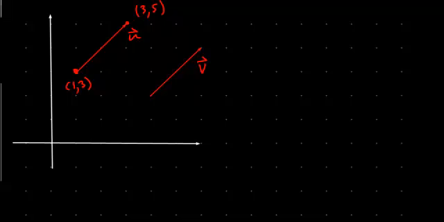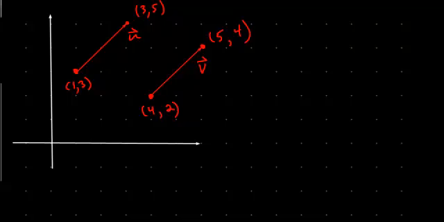And here we have this vector v. Its initial point is over 4 and up 2, and its ending point is over 5 and up 4.